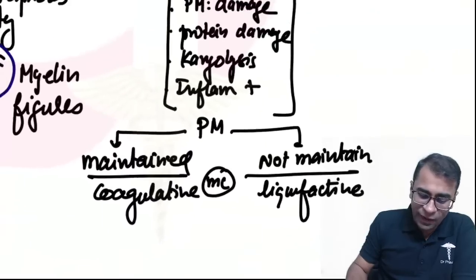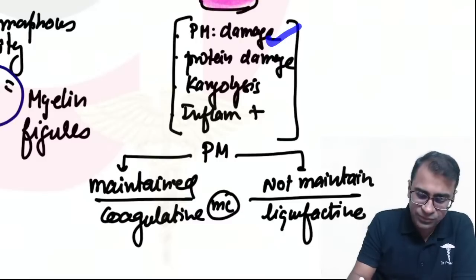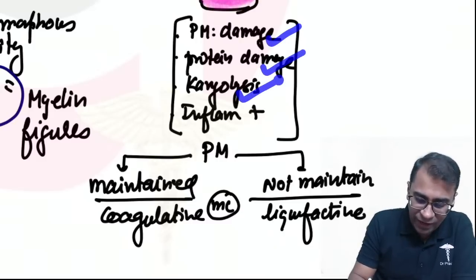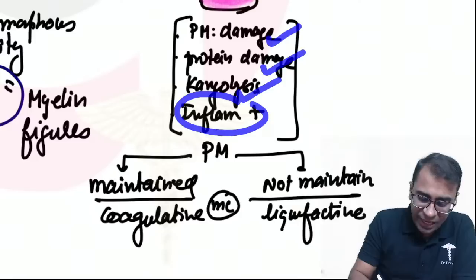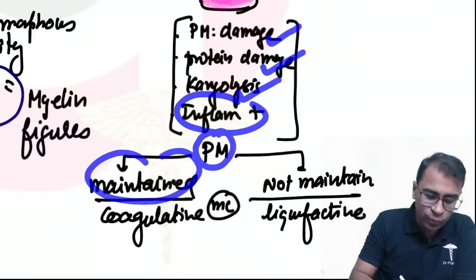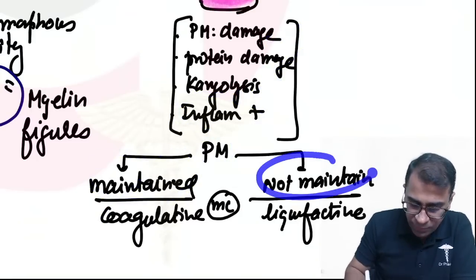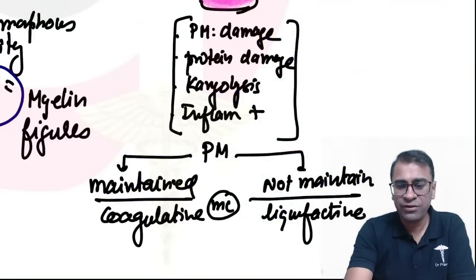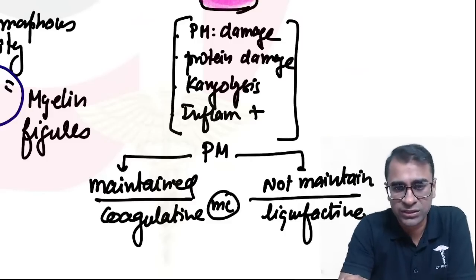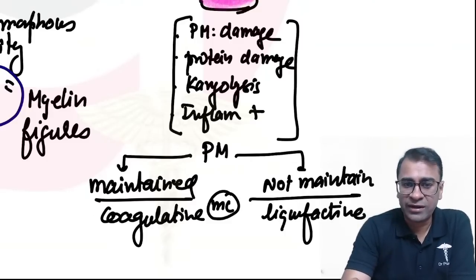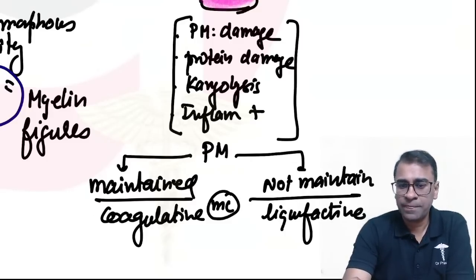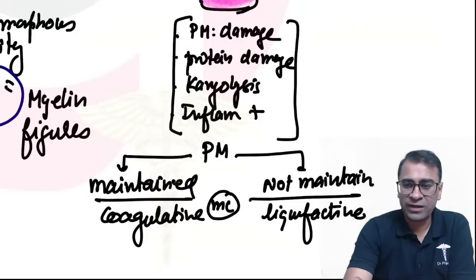So along with plasma membrane damage, protein damage, karyolysis, and inflammation, if the plasma membrane is maintained, we call it coagulative. Not maintained, we use the word liquefactive necrosis.